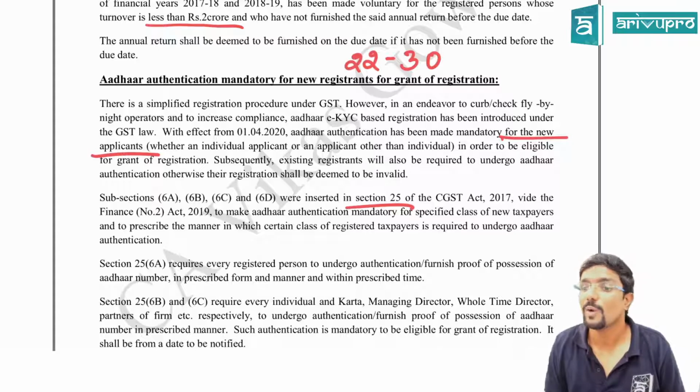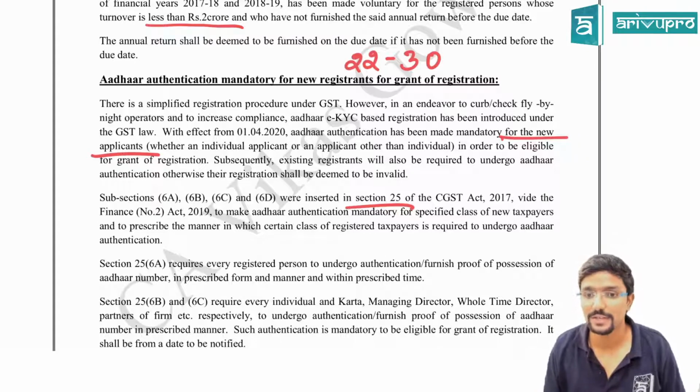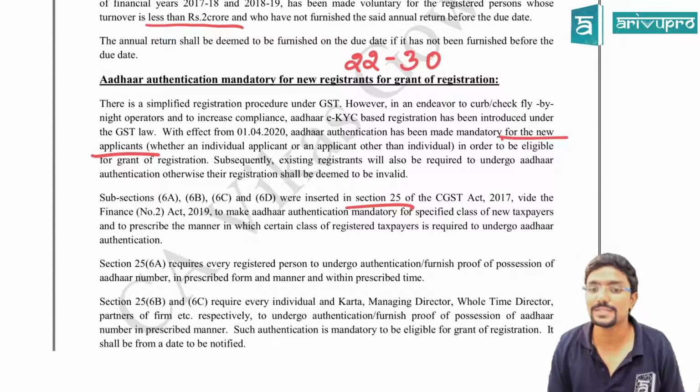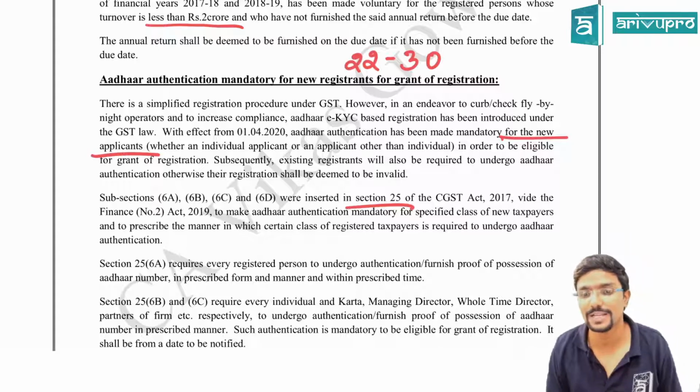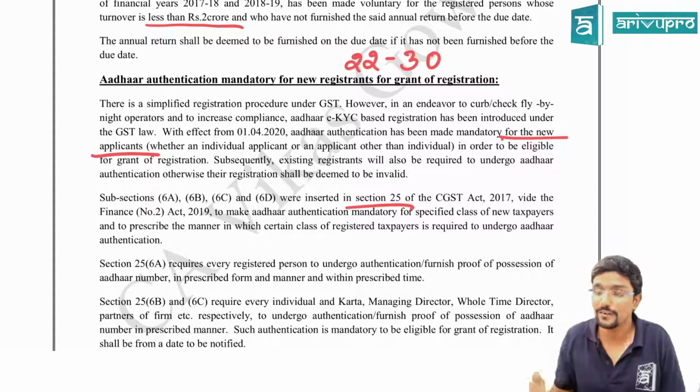Why the Finance Act No. 2 of 2019? Again, this is as per the Finance Act (No. 2) 2019, to make Aadhaar authentication mandatory for a specified class of new taxpayers and to prescribe the manner in which a certain class of registered taxpayers is required to undergo Aadhaar authentication. So these 4 sub-sections were newly added to section 25.